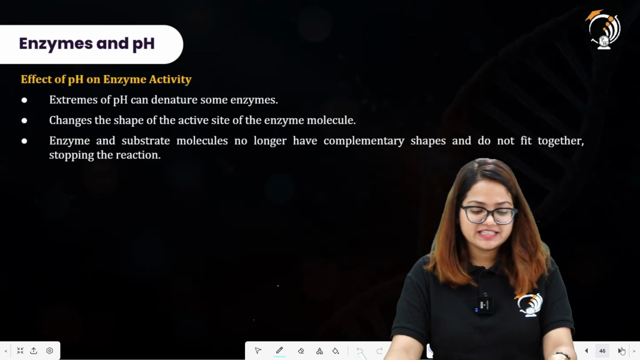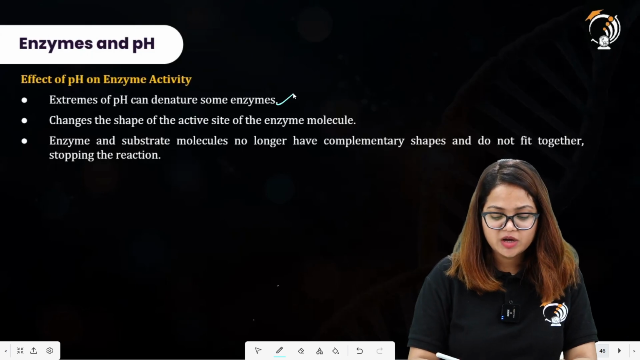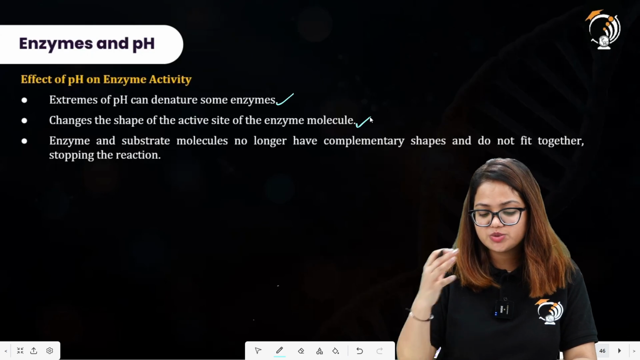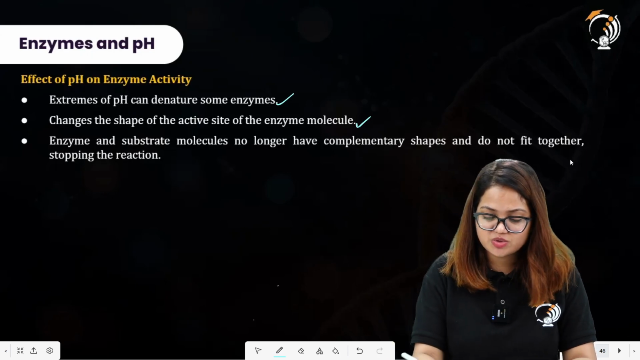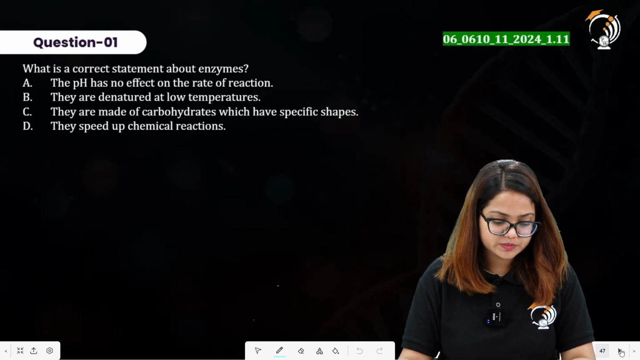Effect of pH on enzyme activity. Extremes of pH can denature some enzymes and change the shape of the active site of the enzyme molecule. Enzyme and substrate molecules no longer have complementary shapes and do not fit together. That is, they will stop the reaction.